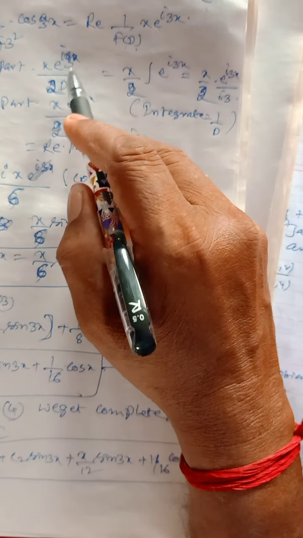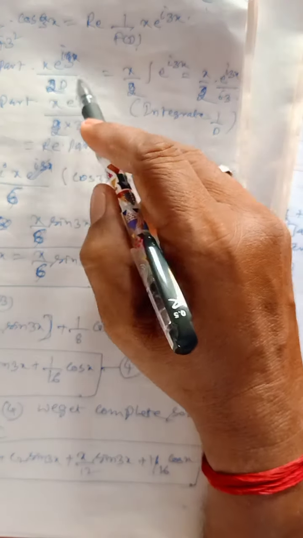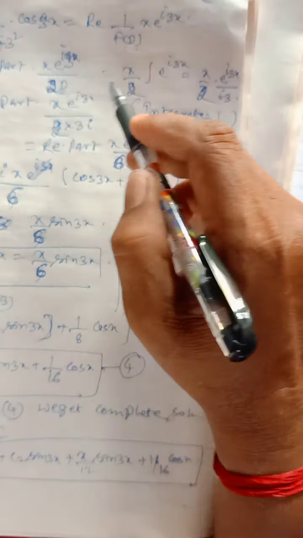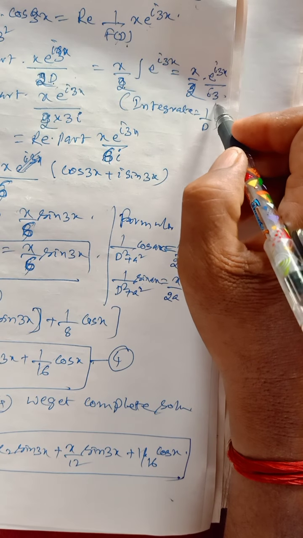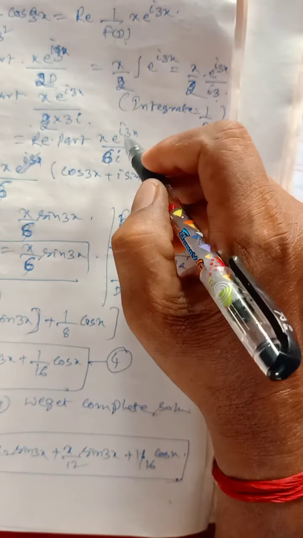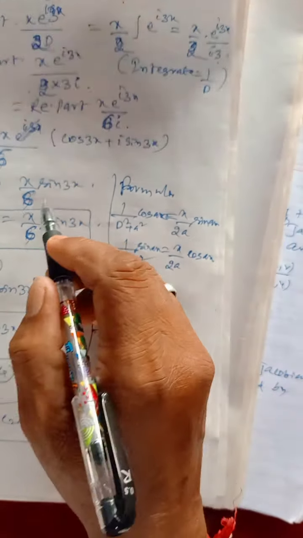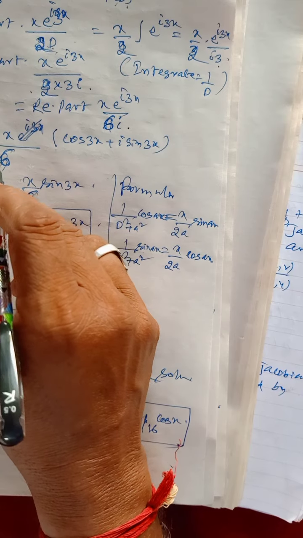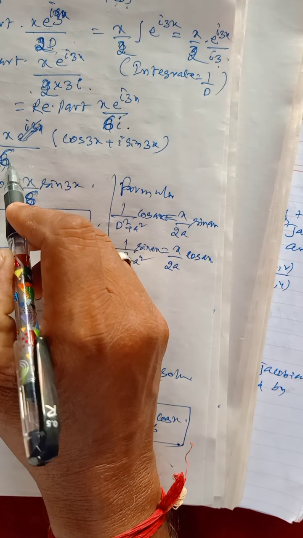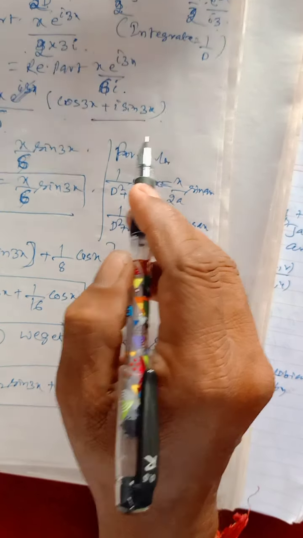So x e^(i3x) by 2D. Here 1/2, and 1/D becomes integration of e^(i3x), which is x/2 times e^(i3x) divided by 3i. Taking the real part of this, we get x/6 sin 3x, from -ix/6 (cos 3x + i sin 3x).